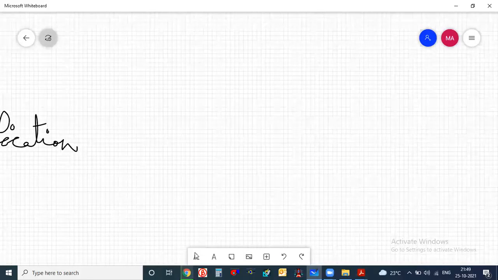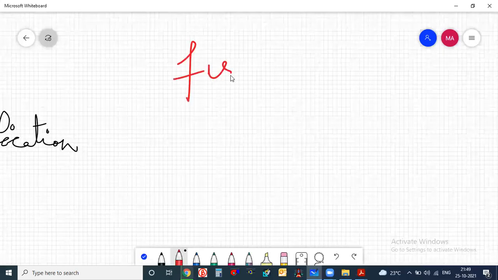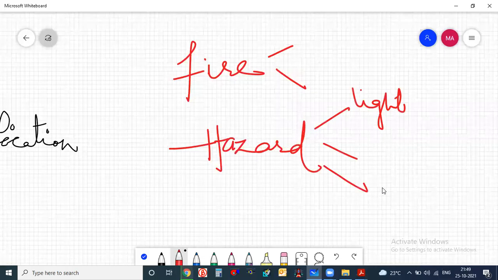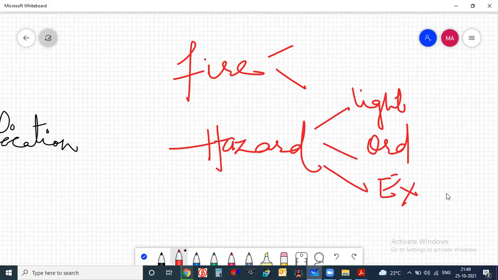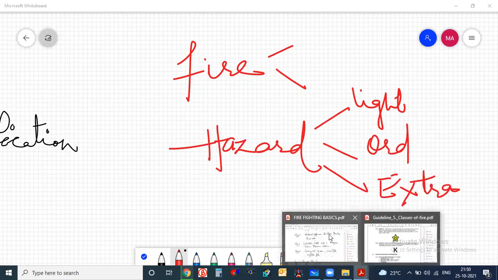See, classification of hazard is different. Classification of fire is different. Here we are just talking about the classification of fire. The classification of hazard is defined in NFPA. NFPA has defined three hazards: light hazard, ordinary hazard, and extra hazard. That classification is different. But here we are talking about the fire classification, like class A, class B, class C. This is entirely different.